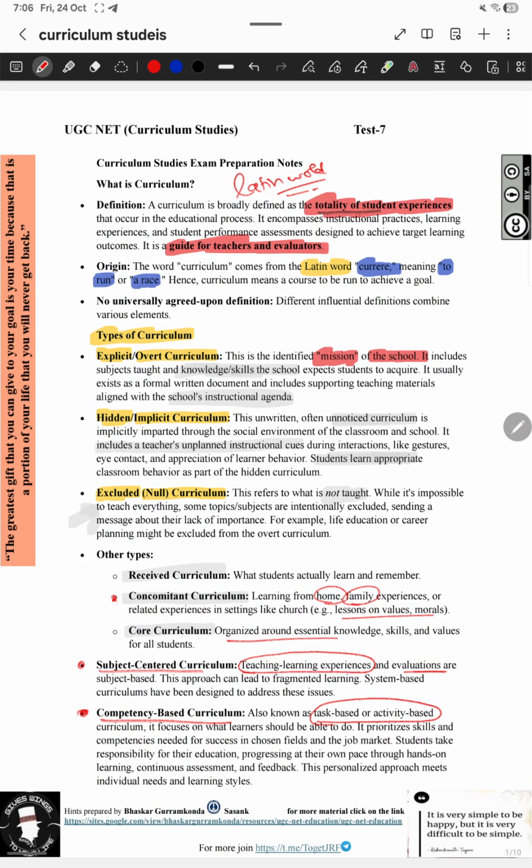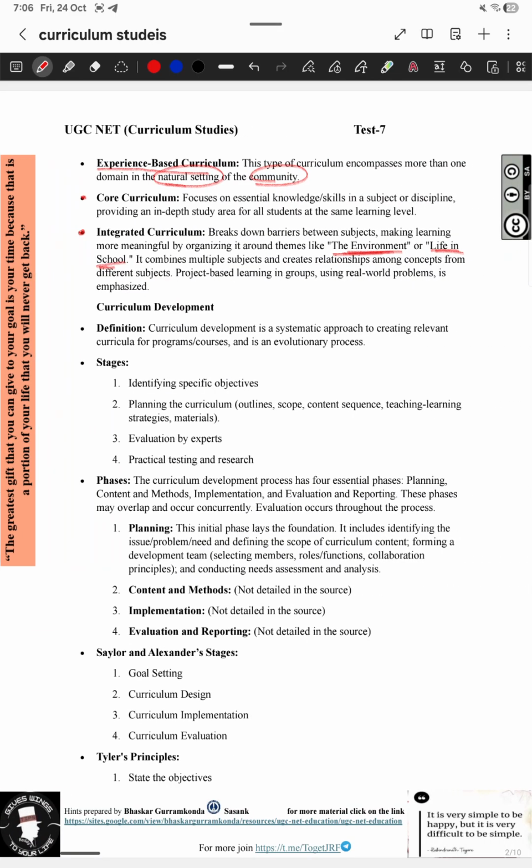So we have seen the definitions of curriculum. You have seen the types of curriculum: explicit, implicit, hidden, excluded, received curriculum, concomitant curriculum, core curriculum, subject centered curriculum, competency based curriculum, experience based curriculum, core curriculum and integrated curriculum.